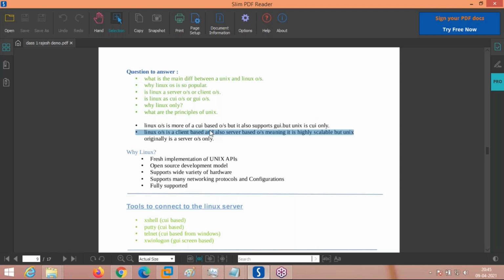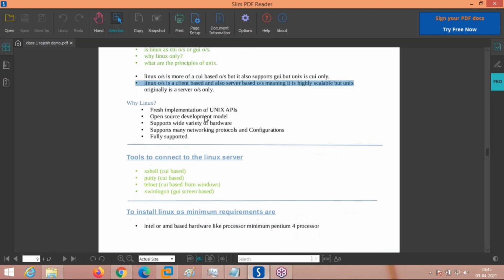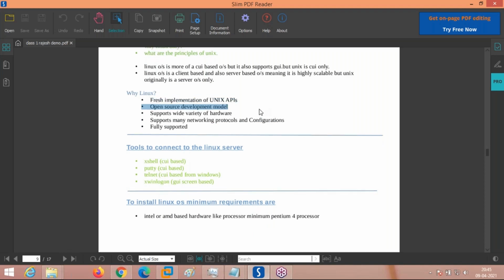Now we will see why Linux only. One of the questions you can ask is why Linux only. In the Linux implementation, fresh APIs were implemented, and all the old original Unix APIs were newly implemented. Open source development model: open source means anybody can contribute to the development of the Linux operating system.